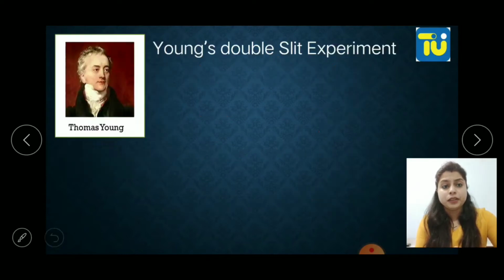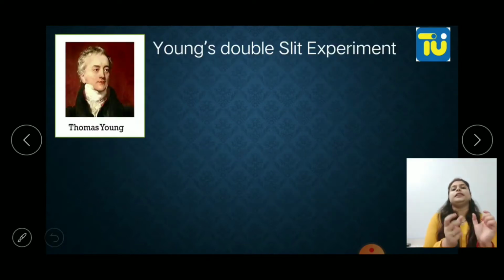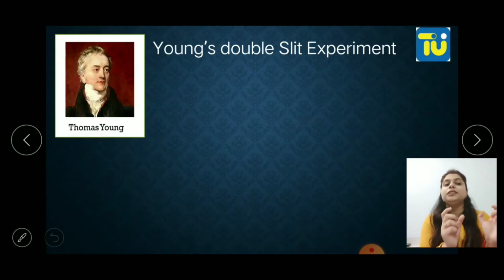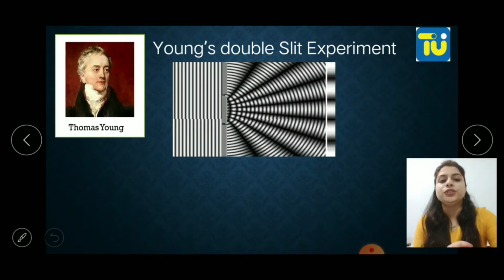But later Thomas Young was the scientist who proved the wave nature of light experimentally. That experiment is known as Young's double slit experiment. In this experiment, he took two sources of light.